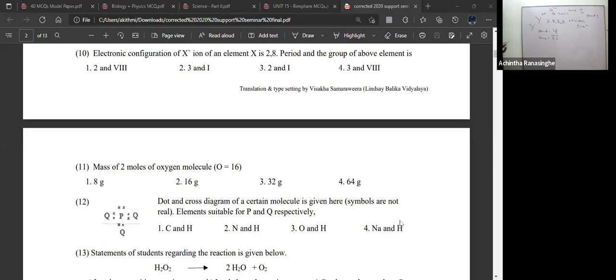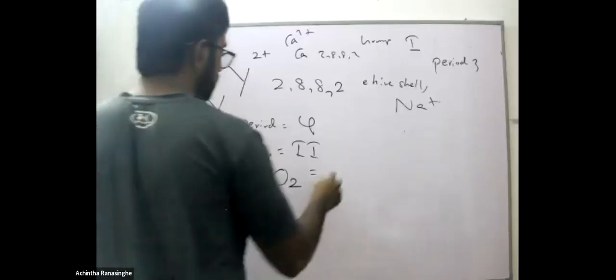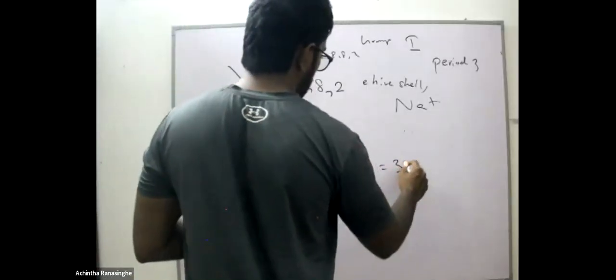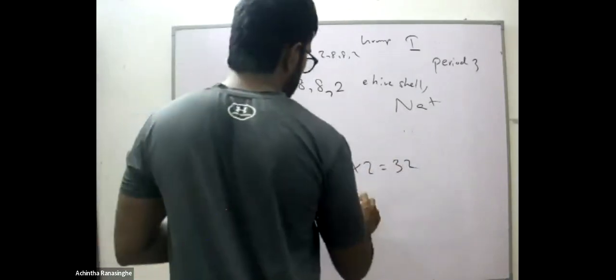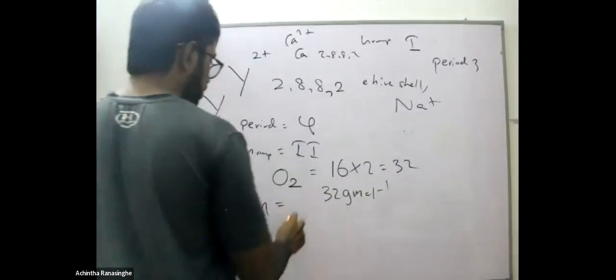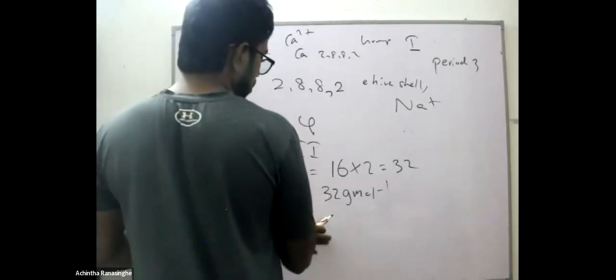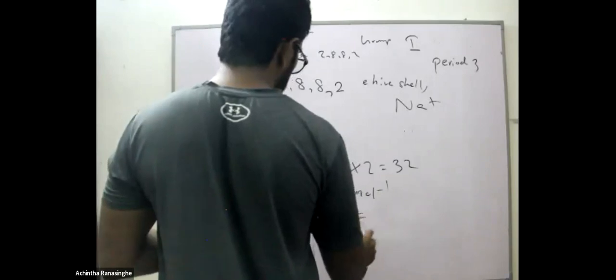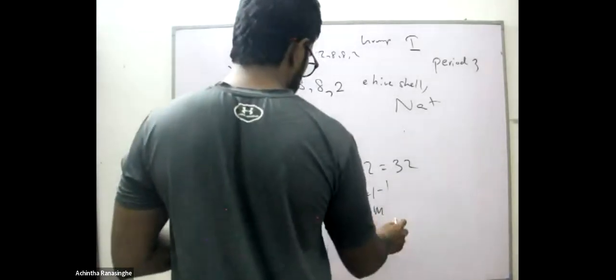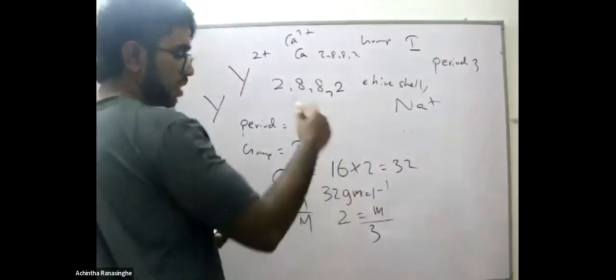Next question: mass of 2 moles of oxygen molecule. Oxygen molecule means O2, so the relative molecular mass of oxygen is 16 times 2, which is 32, and the molar mass should be 32 grams per mole. The formula is: number of moles equals mass divided by the molar mass. Molecule means O2, not a single atom.